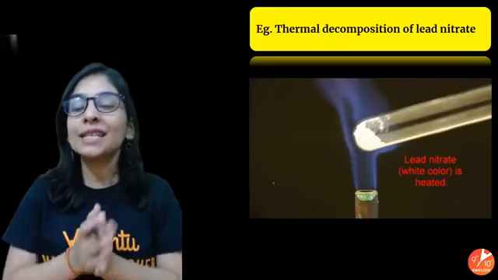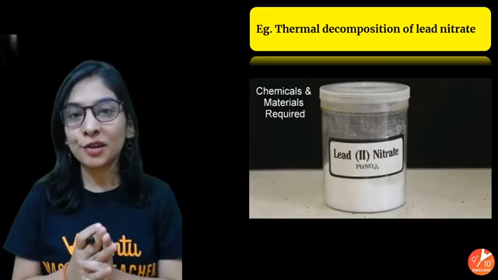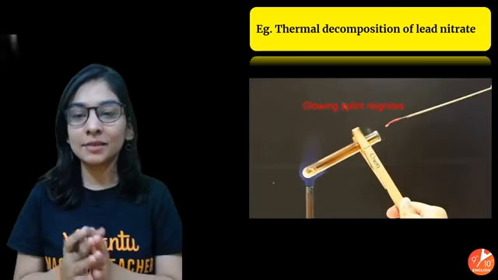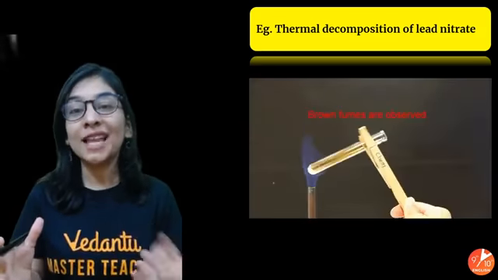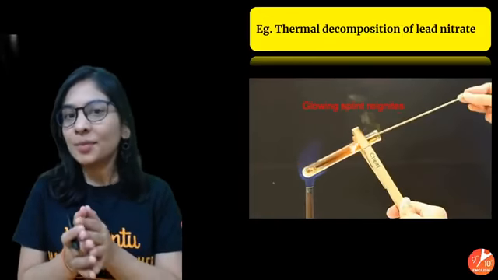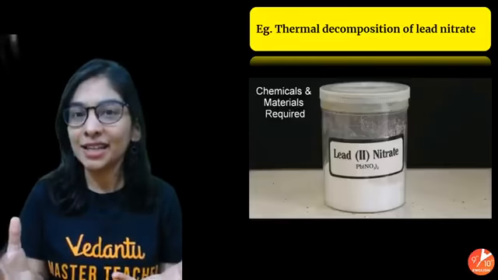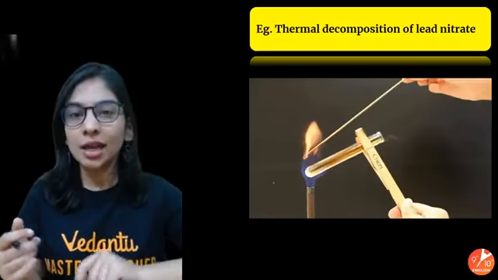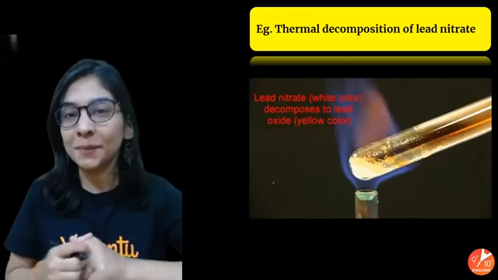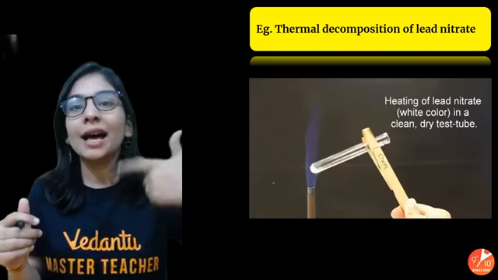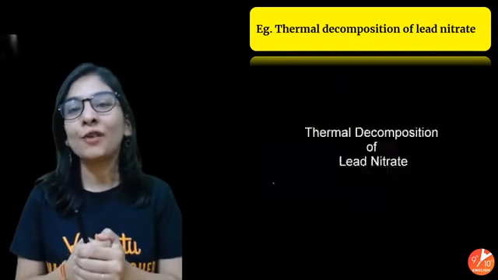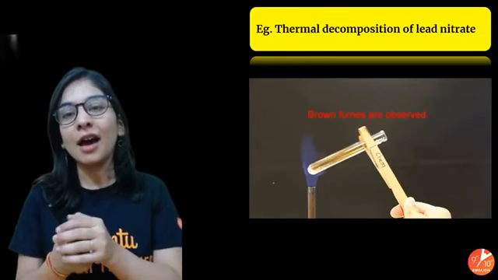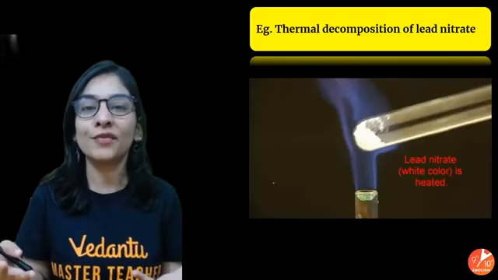Now that's of 3 types, students. Your decomposition is of 3 types. And what exactly is this? That when a single substance breaks down with the help of heat given to it. A substance will not break down on its own, right? You have to heat it. I mean, you have to give it energy, either in the form of heat, or light, it will absorb light, or in the form of passing electricity. These are all different forms of energy only.